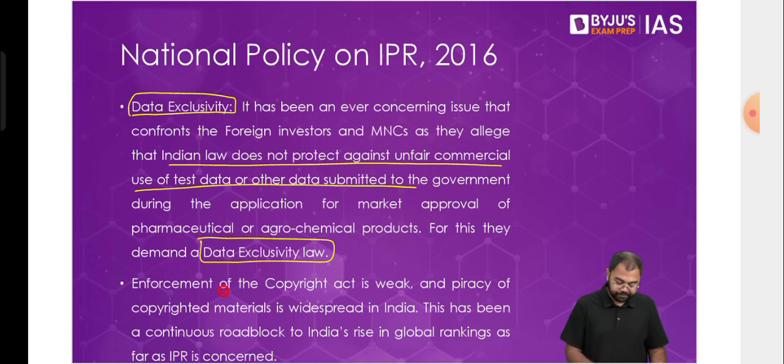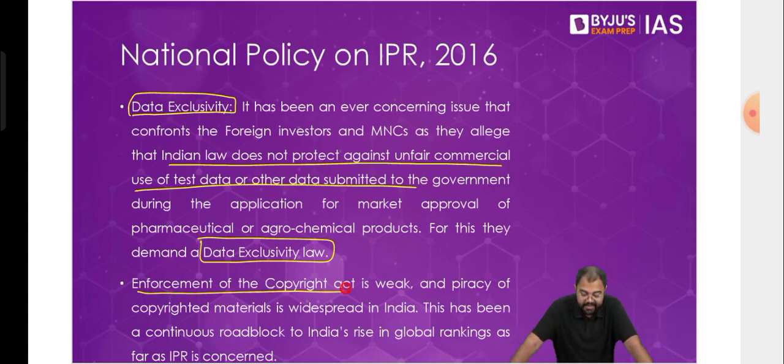Then one more problem has been the enforcement of the Copyright Act. The Copyright Act enforcement is not that strong in India. We see that very easily. For example, especially if you are in Delhi or around, you would see that photocopies of books or pirated copies of books are sold very easily. And not only in Delhi, but other parts of the country as well. You'll find all these being sold in the country. So this also has been a problem.